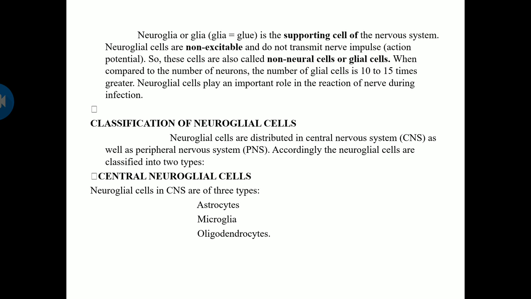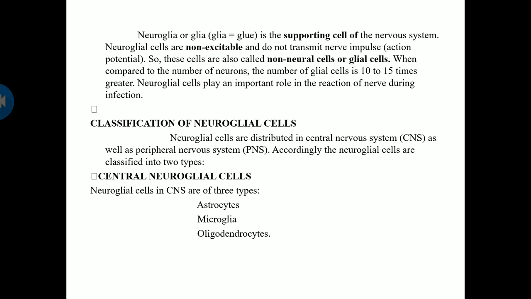Okay. So neuroglia is otherwise called glue cells. It is the supporting cells of the nervous system. Neuroglial cells are non-excitable, that is, they will be present along with the neurons, but they are not excited and do not transmit impulses, that is, the action potential of the cell. These cells are also called non-neural cells or glial cells. When compared to the number of neurons, the number of glial cells is 10 to 15 times more. Neuroglial cells play an important role in the reaction of nerves during infections.